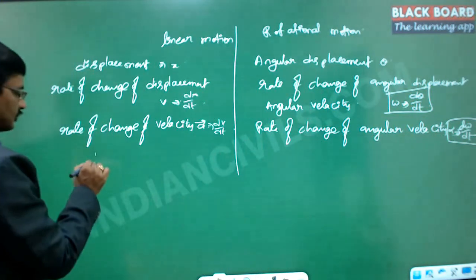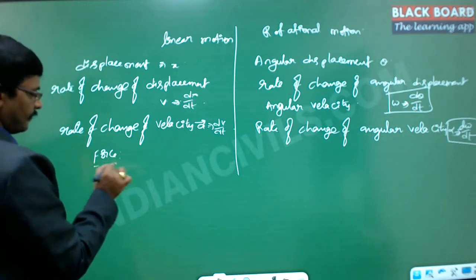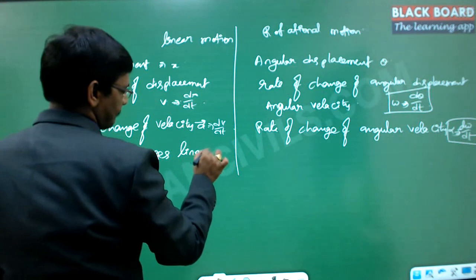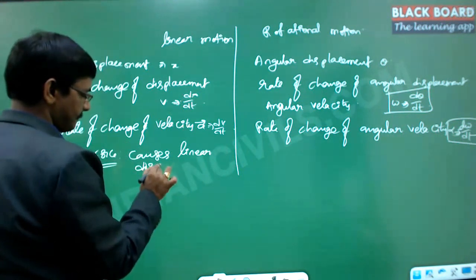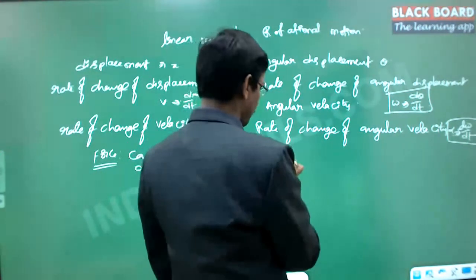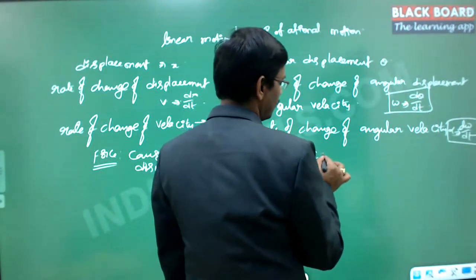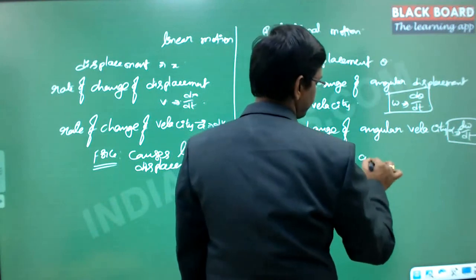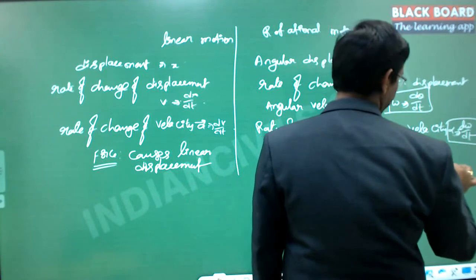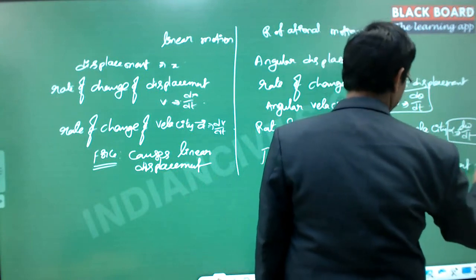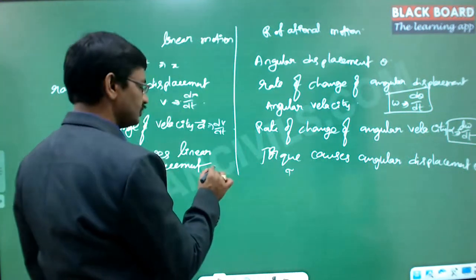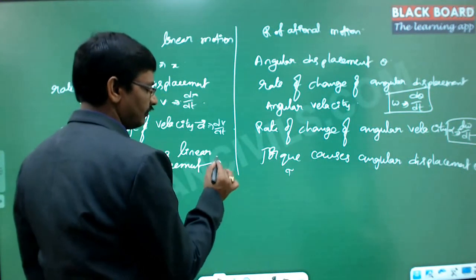And then the force causes linear displacement. Here the torque causes angular displacement. Right, so torque is usually represented with tau and the force is usually represented with F. Both are vectors.